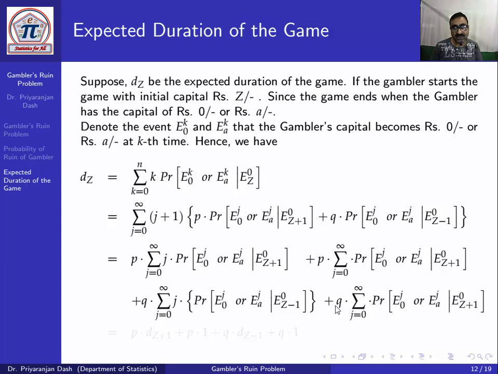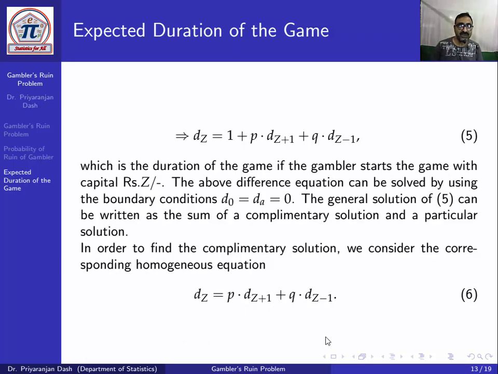So P into 1 plus Q into 1. So this will be P into dz plus 1, because in place of z here we have z plus 1, and in place of z here this is z minus 1. So P into dz plus 1 plus Q into dz minus 1 plus P into 1 plus Q into 1. Now this will be dz equal to 1 plus P into dz plus 1 plus Q into dz minus 1, because P plus Q equal to 1.